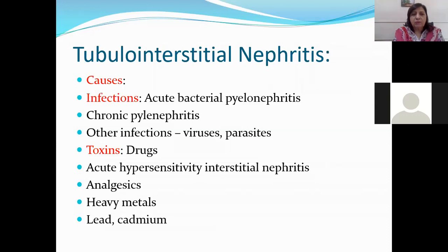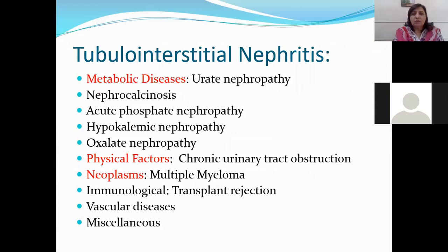So causes can be infectious, they can be toxins, they can be metabolic disorders like urate nephropathy, nephrocalcinosis, acute phosphate nephropathy, hypokalemic nephropathy, oxalate nephropathy. Urate, you know, uric acid level, if it increases, it precipitates in the kidney in the form of small crystals or stones, leading to nephropathy or damage to the renal parenchyma.